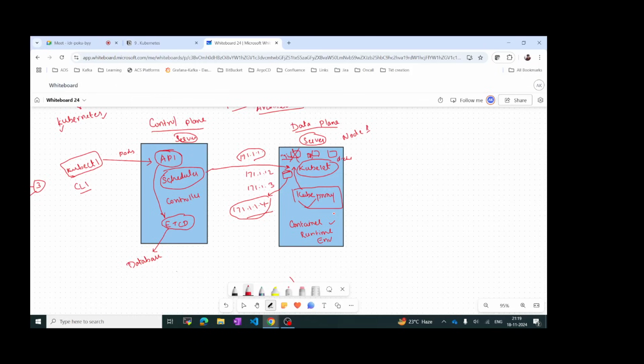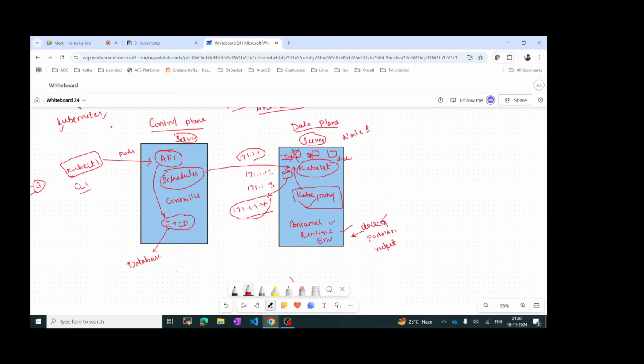And then we have something called container runtime environment. We have containers, so where does the container run? The container runs on Docker, right? So container runtime environment is nothing but Docker. We have multiple other runtime environments, like Podman and Rocket. We have different runtime environments, but the most popular one is Docker. So you can try to understand everything with Docker.